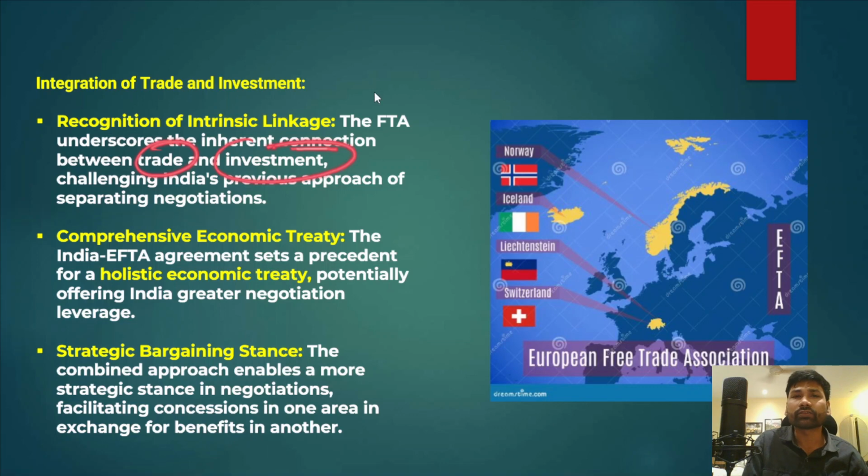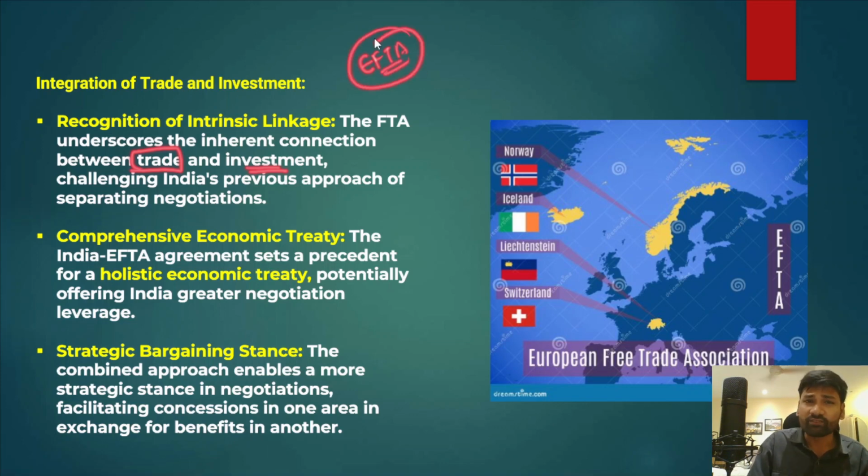Earlier free trade agreements that India signed had no such integrated clause dealing with both trade and investment. But this is the only agreement where the inherent connection between trade and investment has been identified, challenging India's previous approach of separating negotiations.